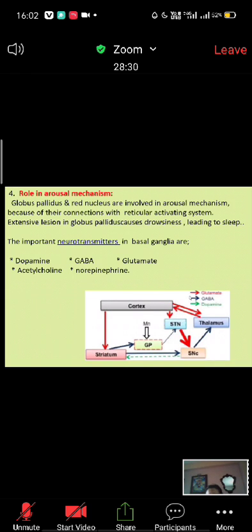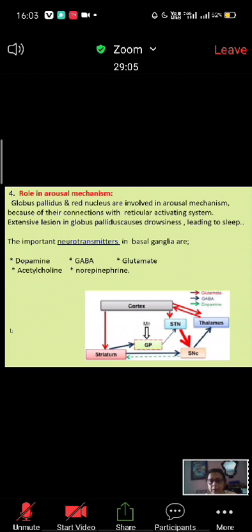Glutamate is stimulatory. Corpus striatum stimulates the subthalamic nucleus. Cerebral cortex stimulates the thalamus, or the thalamus stimulates the cerebral cortex, this way. These are the actual connections, but you have to remember GABA and dopamine are inhibitory in nature. All the others, acetylcholine, norepinephrine, glutamate, are excitatory neurotransmitters.